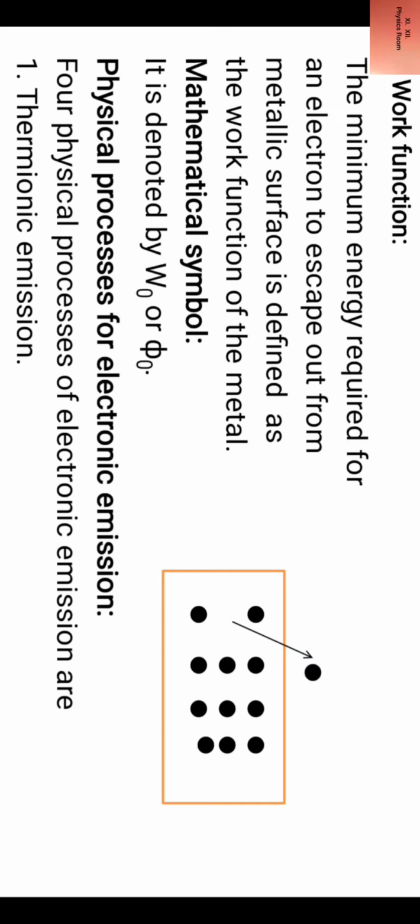Mathematical symbol, it is denoted by W0 or phi 0. W0 for thermionic emission or phi 0 for photoelectric effect, photoemission.